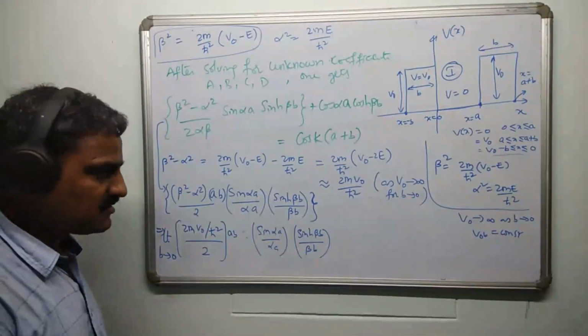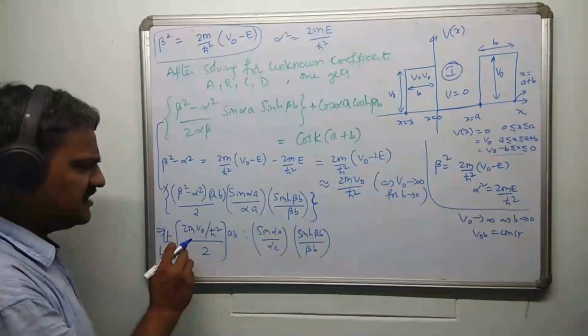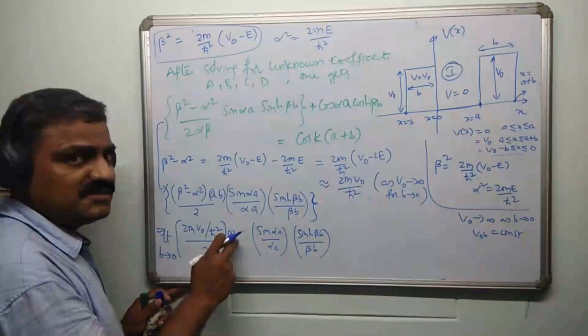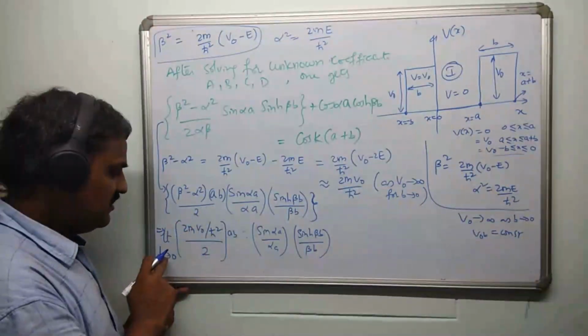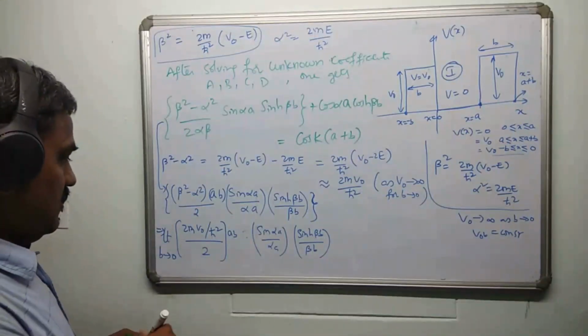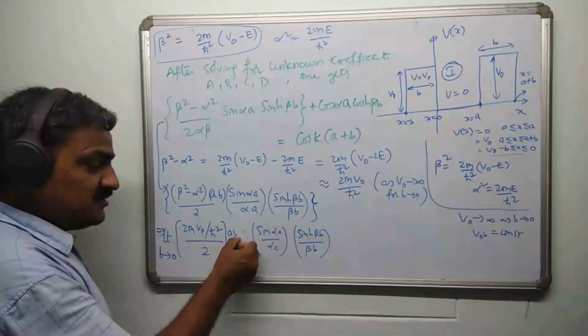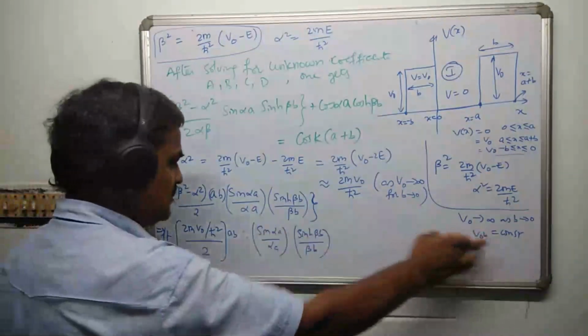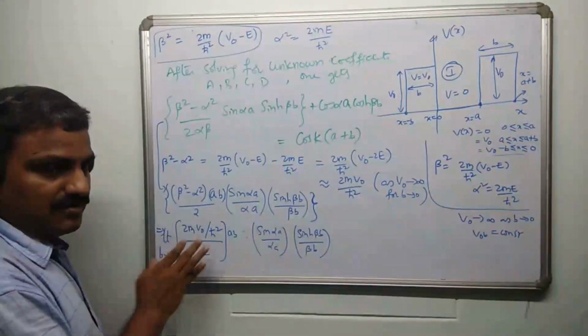The product is always constant. So if you focus your attention here, this is just m by h cross square, and V naught b is a constant. So this term survives even in the limit b tending to 0, right? In the limit b tending to 0, this is not 0. Please remember, you don't have to substitute because V naught b is always constant. So both of them simply escape from this term.